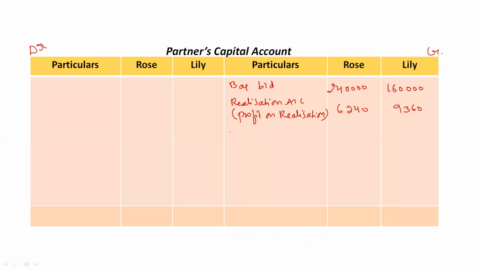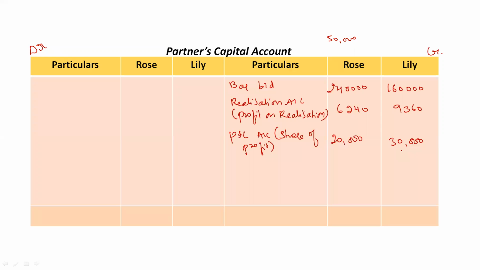So 50,000 has to be distributed in the ratio of 2:3. So again, if it is profit, I will write it as P&L account share of profit. Okay, what is the amount? 50,000 rupees was the amount. So if we divide it in 2:3 ratio, we will get the value as 20,000 and 30,000.